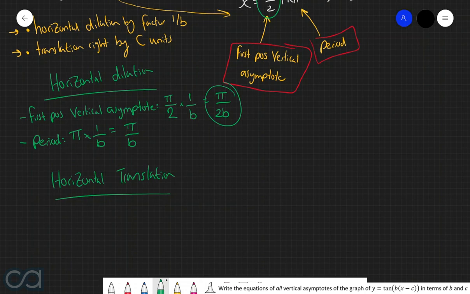So now if we shift this position to the right by c units, then we know that the first positive vertical asymptote will occur at this point plus c. And then secondly, we know that translations do not affect the period of the graph at all, so therefore the period of this graph is still just pi over b.